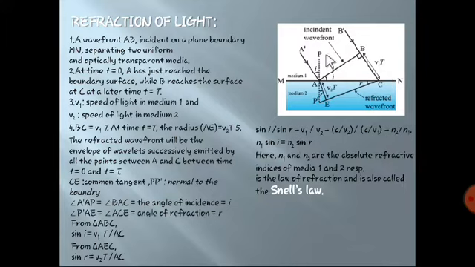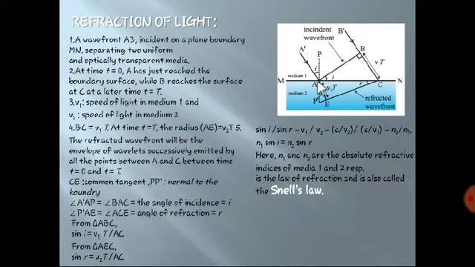So we are going to consider two triangles here again, as in reflection. We consider ABC as the first triangle, and the second triangle is AEC. AC is common between them. Alright, we have already seen what I and R are. As B reaches C in time t with velocity v1, it will get refracted. So this will be the refracted angle R. Okay, so we are going to consider the sine of both these angles.